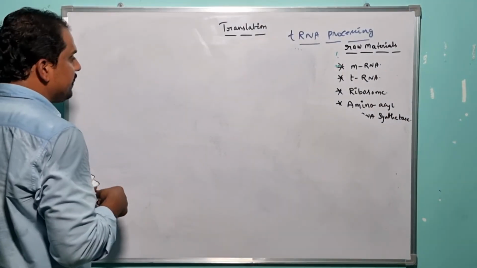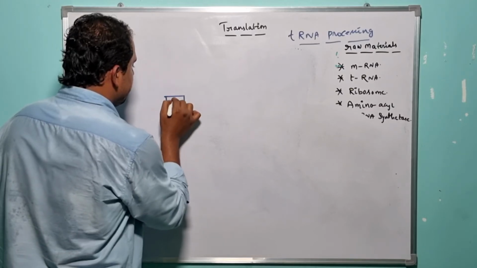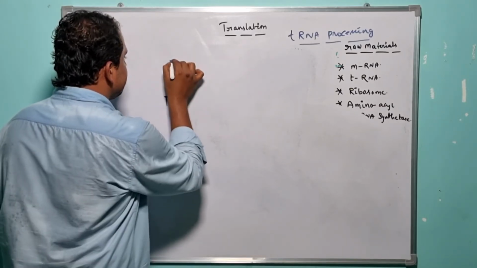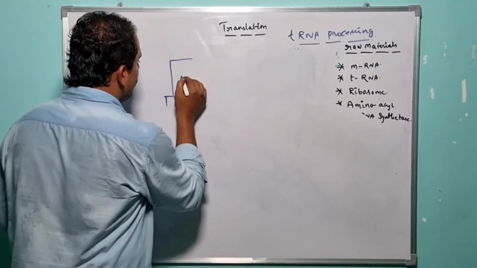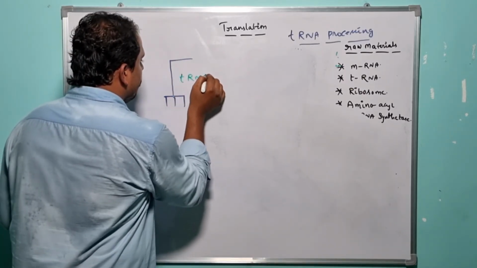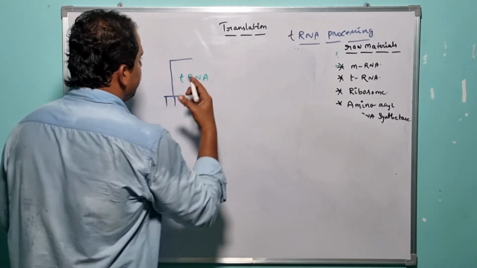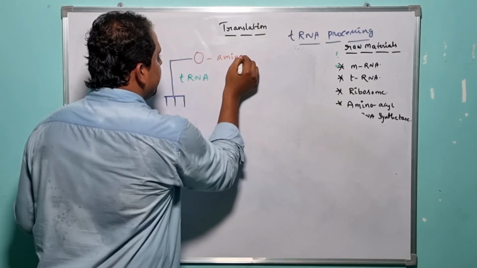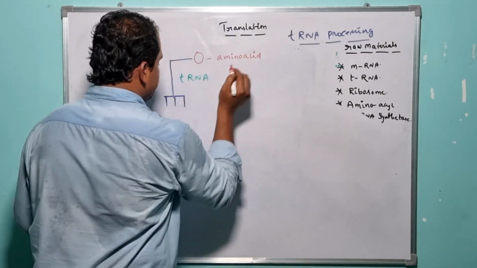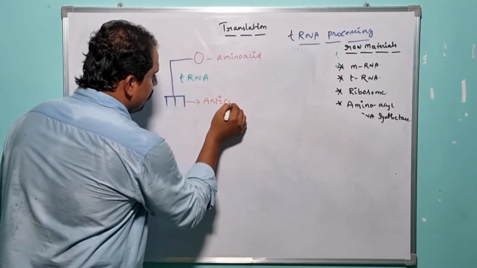One specific rule is in association with the amino acid tRNA synthetase. So let us assume it has the tRNA structure, and here the amino acid gets successfully recruited. This is nothing but the anticodon loop.